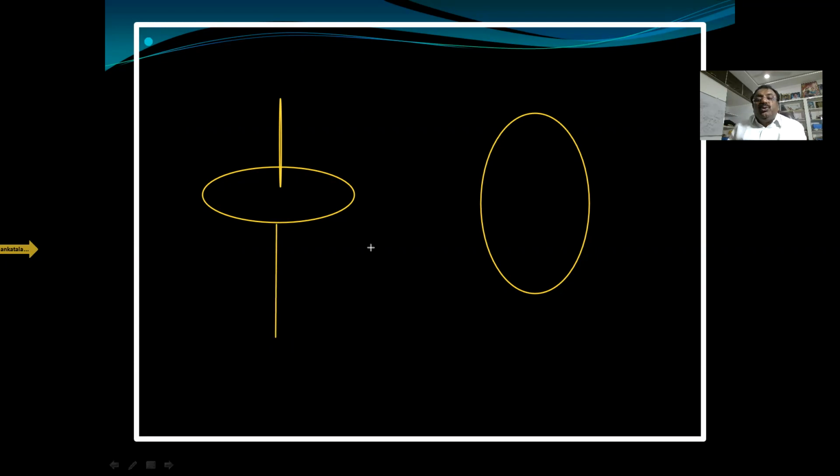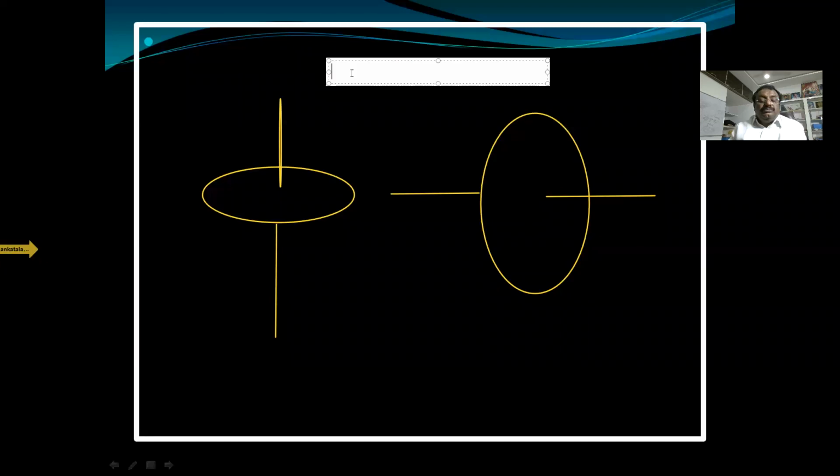This is also pure rotatory motion. And here the body is moving.